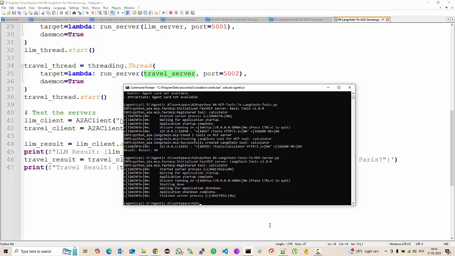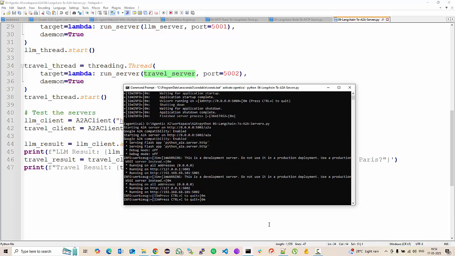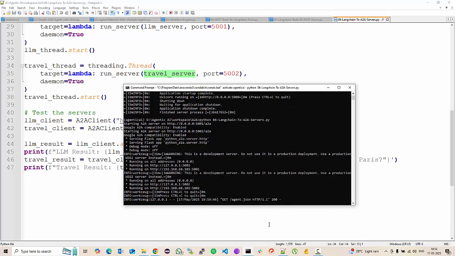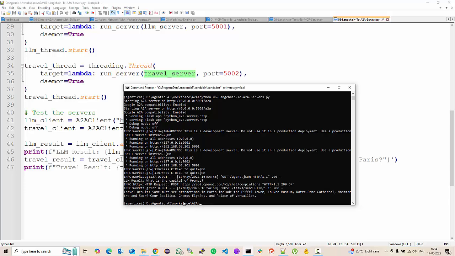Let's run this. It will take some time to execute. LLM result, what is the capital of France? Oh, it did not return the result, it just returned the question.